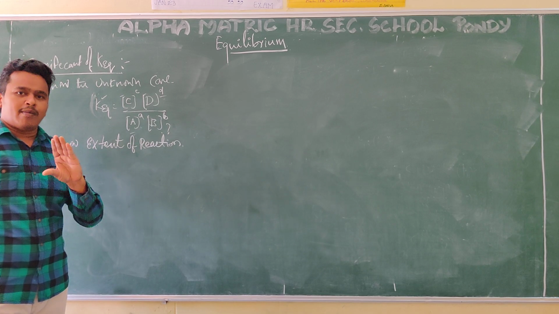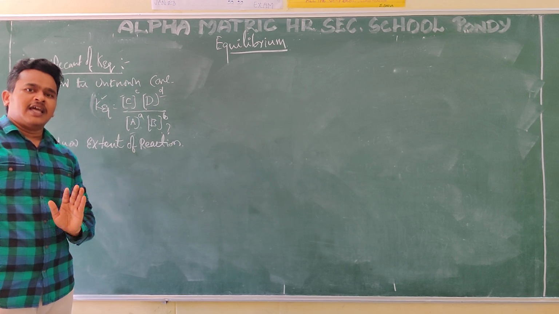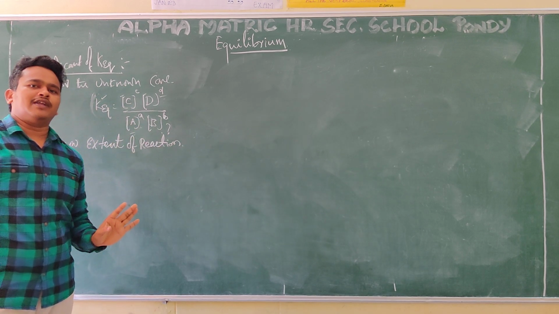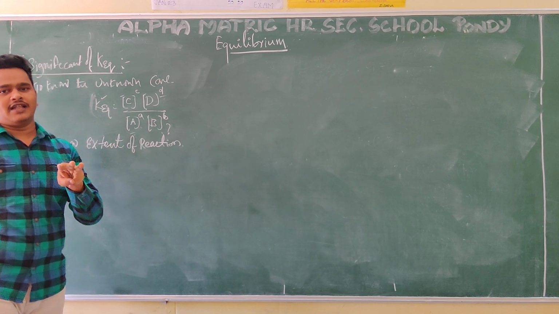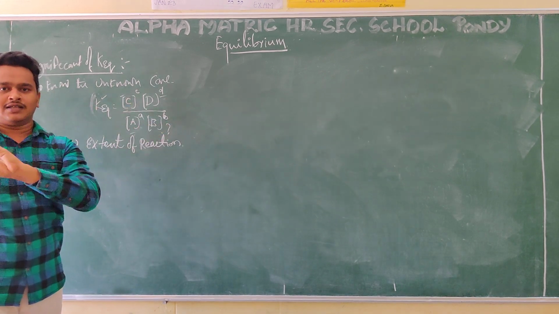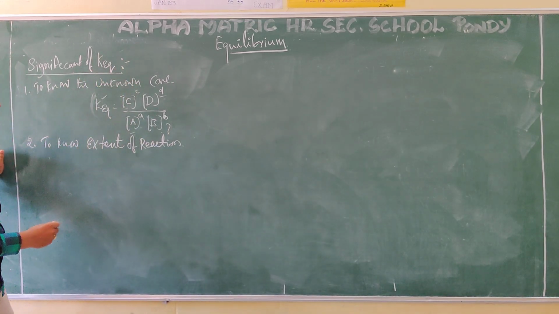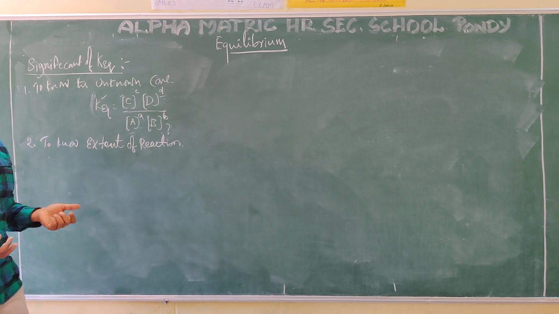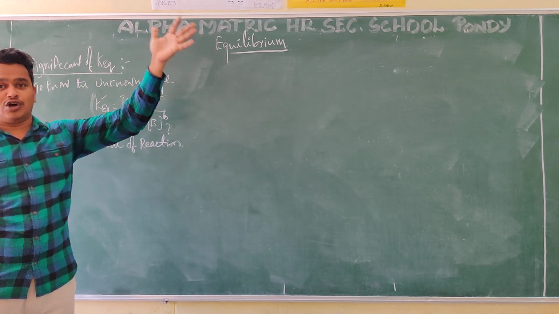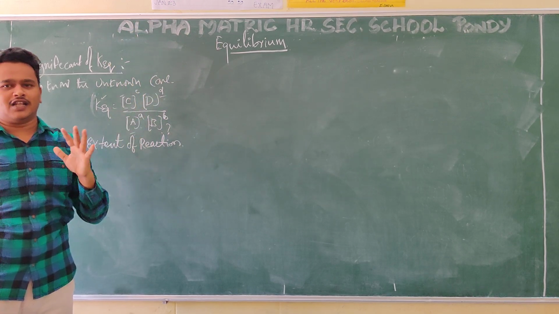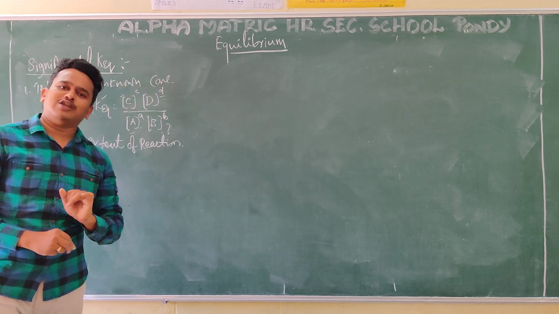Otherwise, some amount of reactants are converting into product. Otherwise, reactants are not at all converting into product. That means the reaction has not started. These are the three ways: completely converting, some amount converting, not at all converting. Here, we cannot say that. So suppose I am a scientist and I am going to observe 10,000 reactions, 1, 2, 3 like that. Based on 10,000 reactions, I collected all the K values.